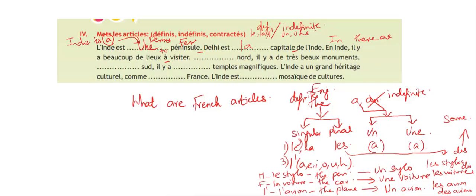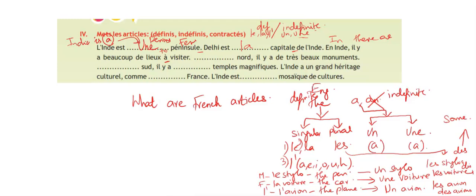Most of the time students confuse it with une, which would mean a capital. "Delhi is a capital" does not convey the idea clearly. So instead of une, we have to use le or la, and since capital is feminine, we use la.